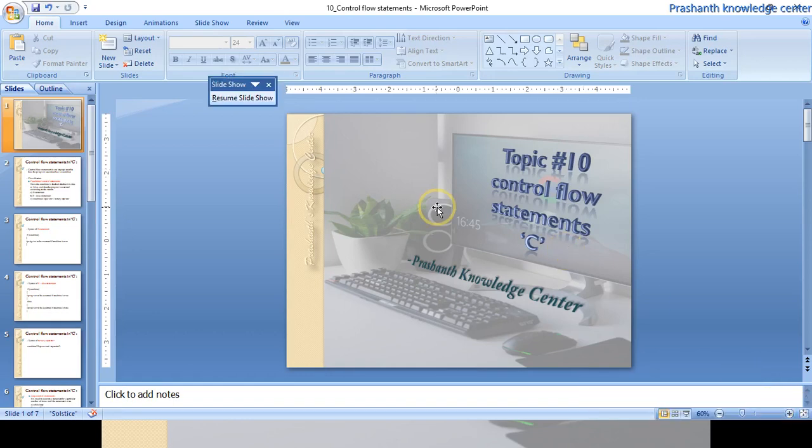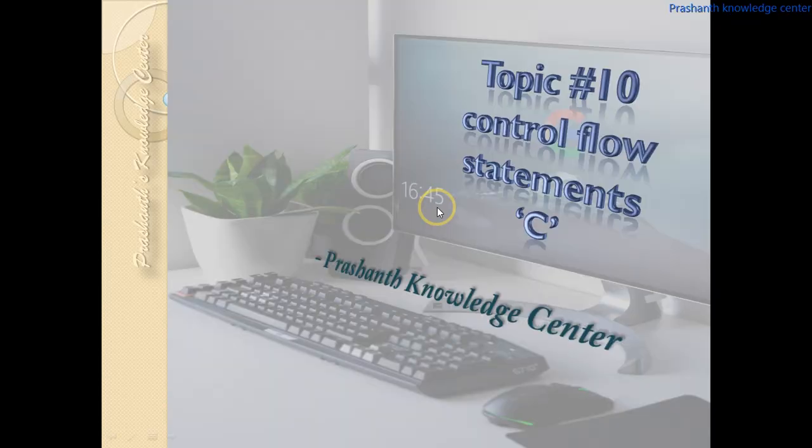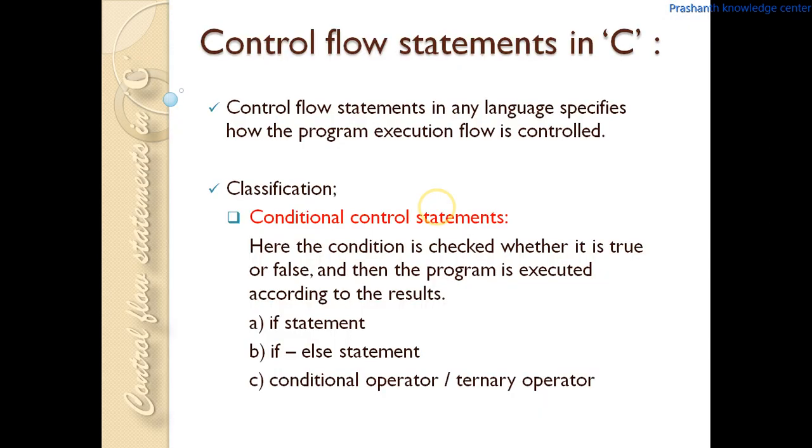In this program, we will learn about the control flow statements in C language. First of all, let us know what are all the control flow statements and what a control flow statement means. In any programming language, a control flow statement means the statement which specifies how the program execution flow is to be controlled.